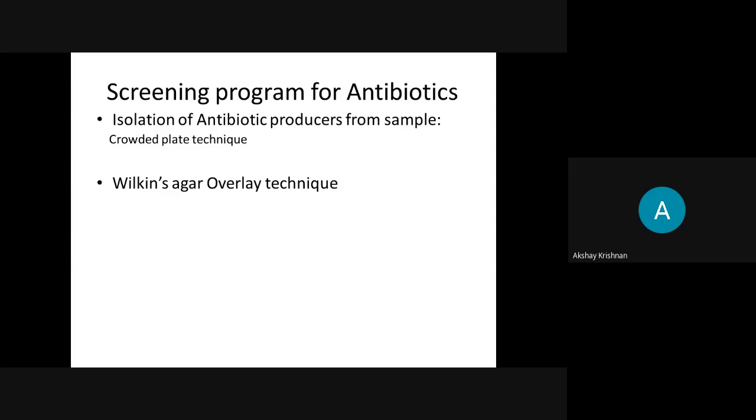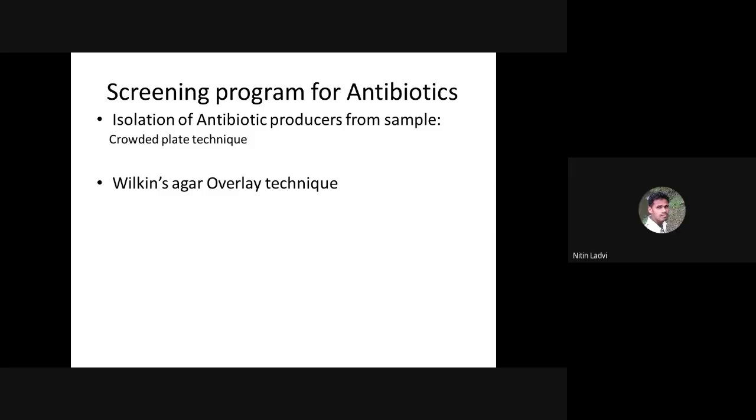So in this, we have to check that after the primary screening, we have got a zone of inhibition. So we have to check whether we really have a zone of inhibition due to the production of antibiotics. So Wilkins will confirm that. We use an indicator to check the same. So we will distinguish between acid producers and antibiotic production. If the inhibition has occurred due to acid, the color change will happen. If there is yellow coloration, we will confirm that it is not due to the antibiotic, it is due to the acid. If there is no color change and also a zone of inhibition, then we confirm that it is antibiotic production.